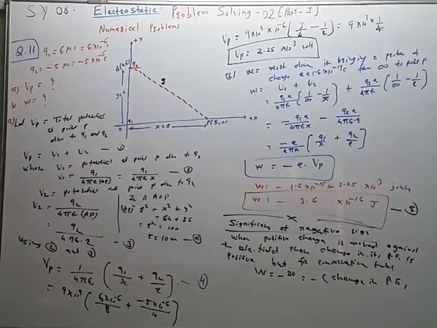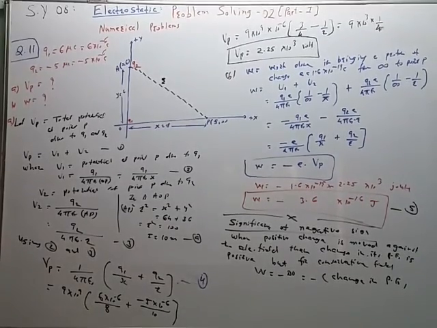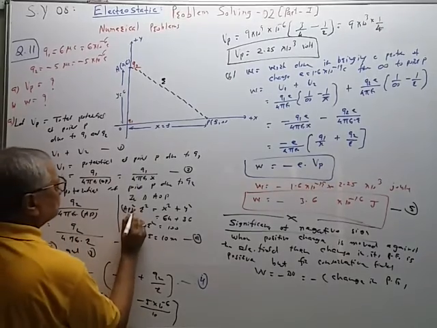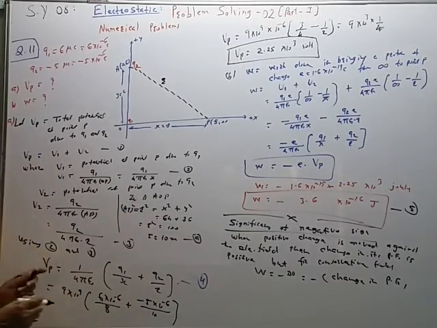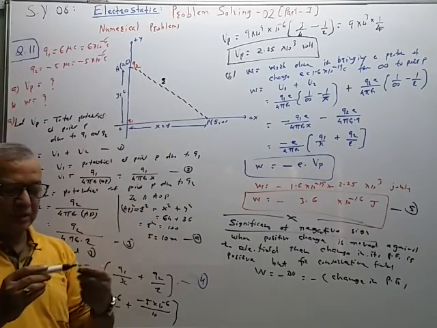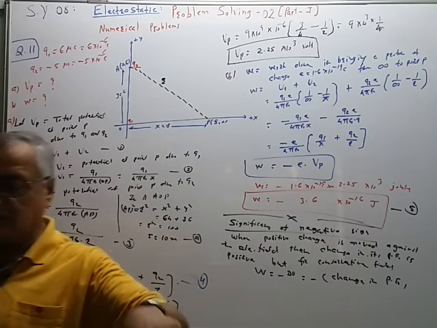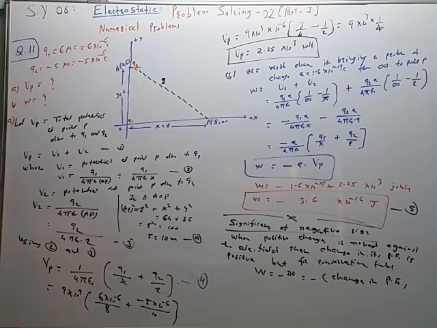AP square is equal to R square is equal to x square plus y square, right angle triangle property. So R is equal to 10 meter. We know all the values in meter, and therefore we have calculated the potential at point P like this. Then for the second part, we can use this work done W as this formula, charge multiplied by potential. So why the minus sign is given, this is the significance.